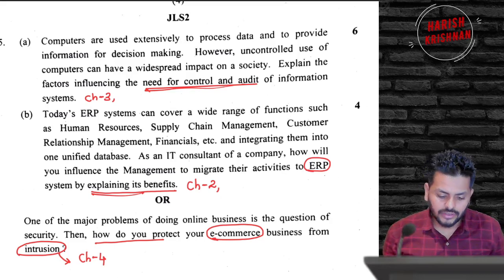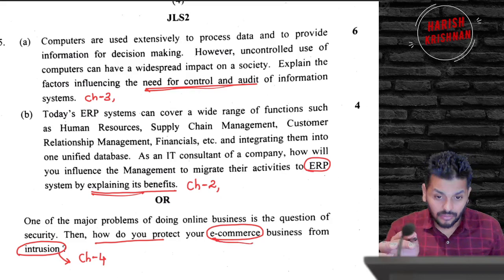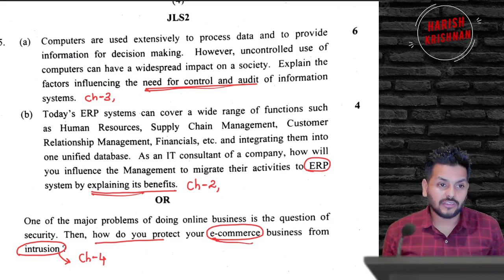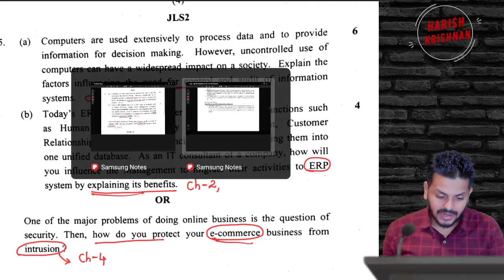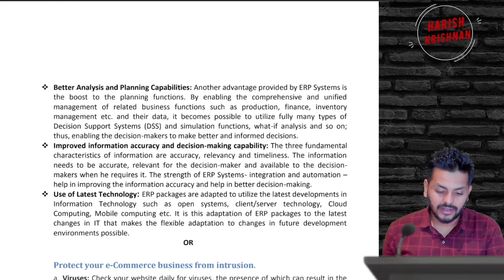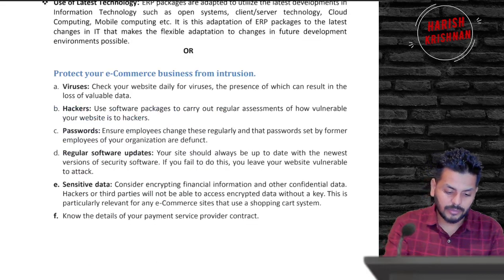Or you have a choice of writing this question that if you go back to our class book, you will find that I've always marked 2 stars to only that point which talks about intrusion, and there are 6 points in that. Like how to protect your e-commerce, 6 points.